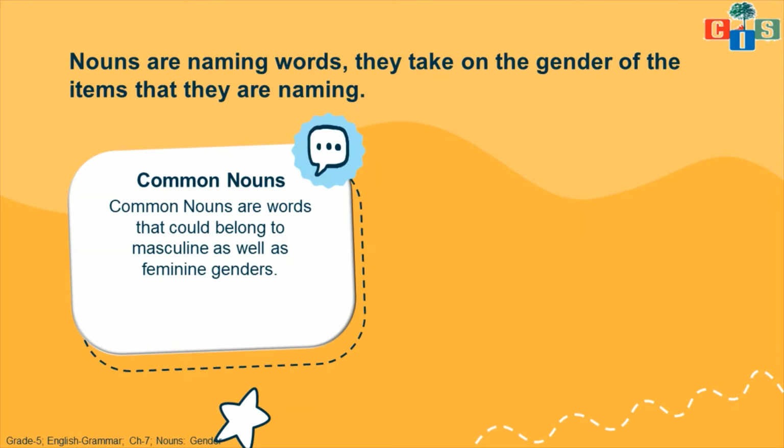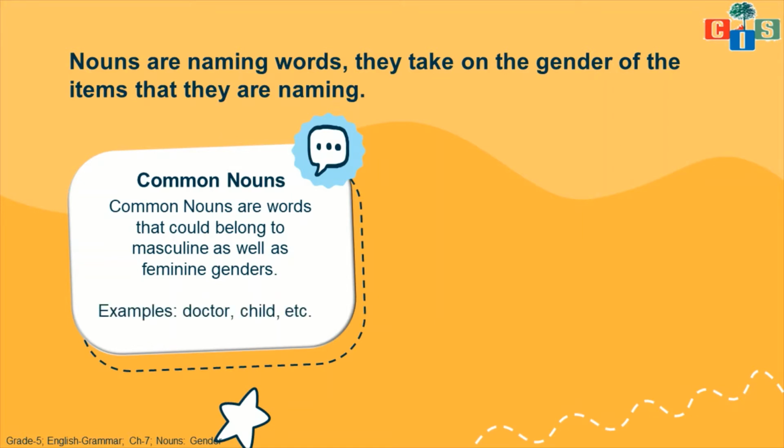For example, if I am talking about a pilot, who can be a pilot? A girl can also be a pilot, a boy can also be a pilot, right? I didn't say whether that pilot is a girl or a boy. So the word pilot will come as a common noun.